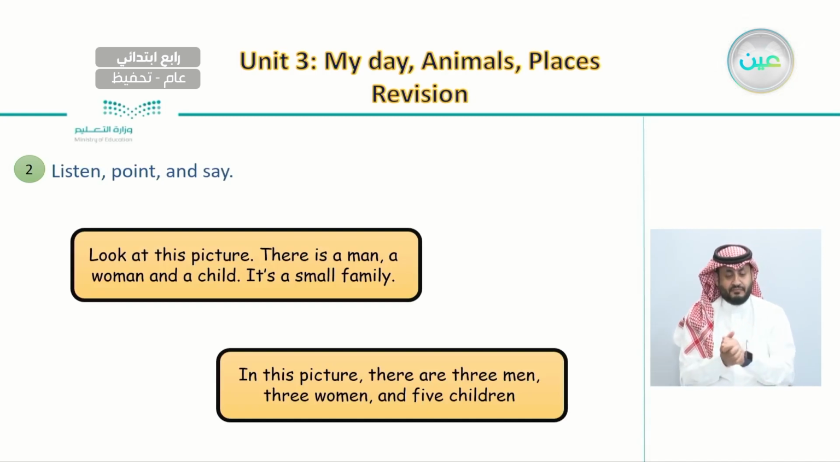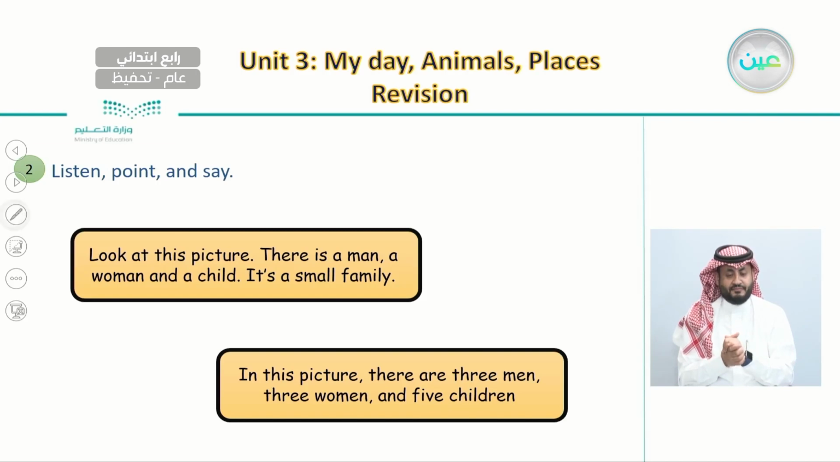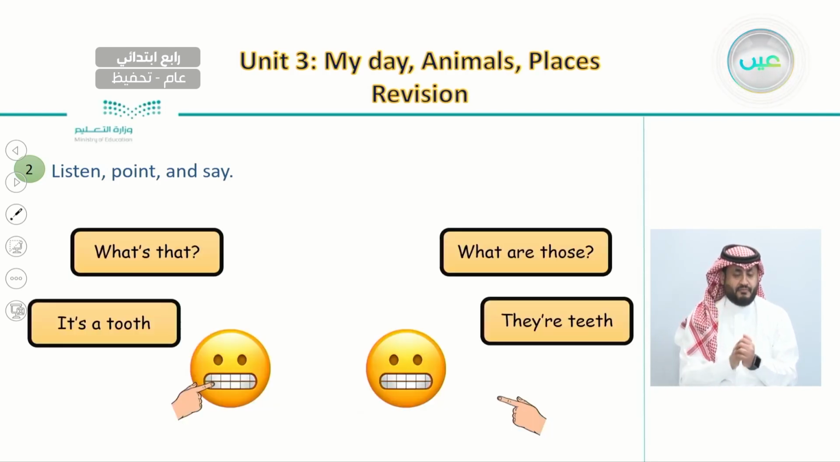And after this, we learned how to use there is and there are. We said we use there is if we want to talk about one person. There is a man. And we use there are when we talk about more than one. For example, there are 3 men.